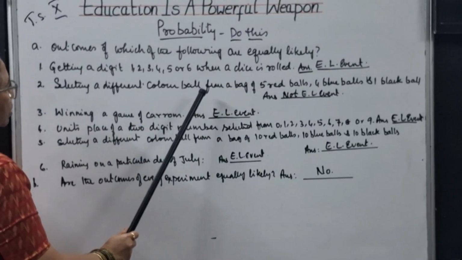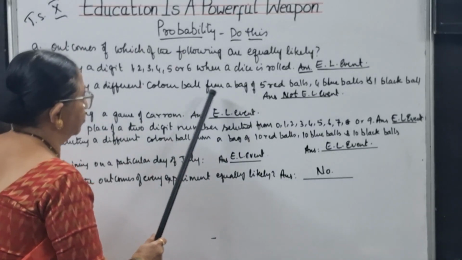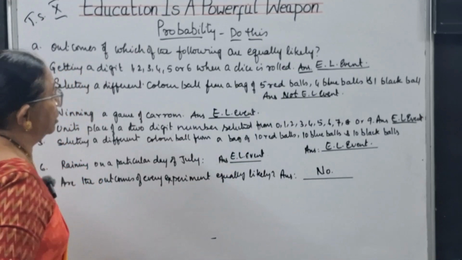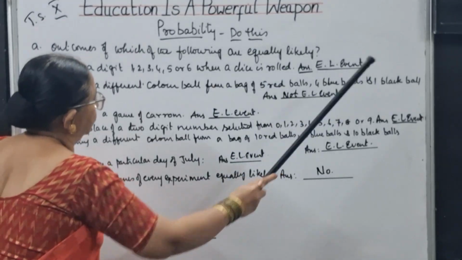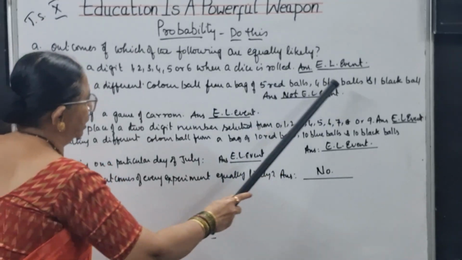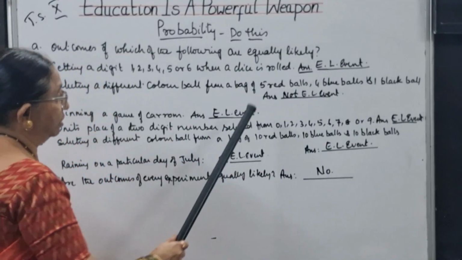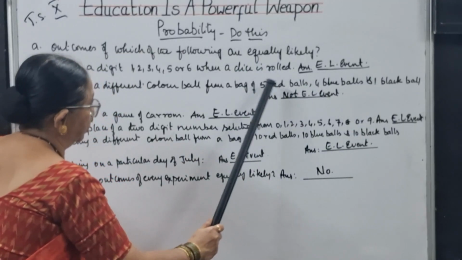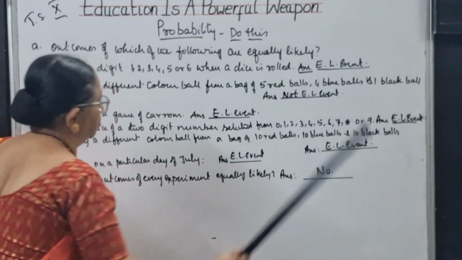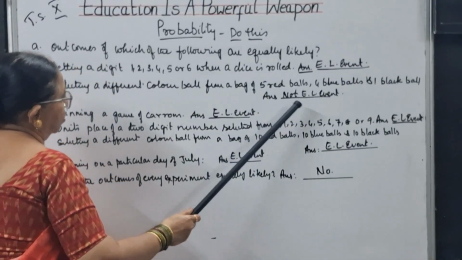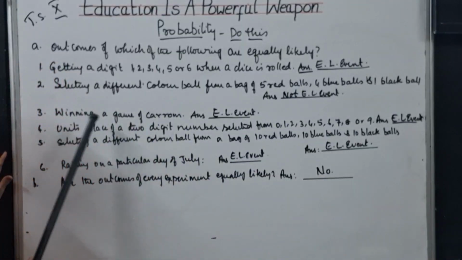Selecting a colored ball from a bag of 5 red balls, 4 blue balls, 1 black ball. So the colored balls are not equal in number: 5 red balls, 4 blue balls, 1 black ball. Since the numbers are not equal, it is not an equally likely event.